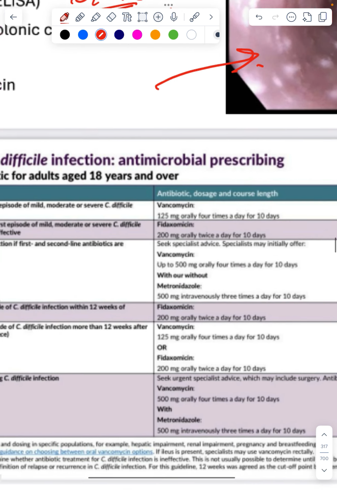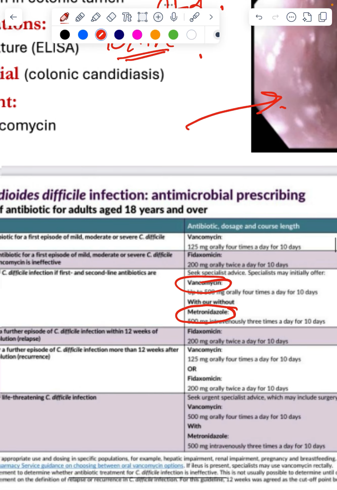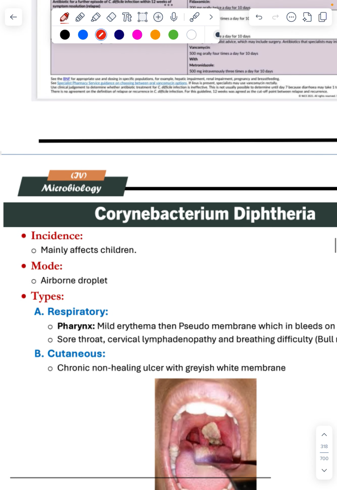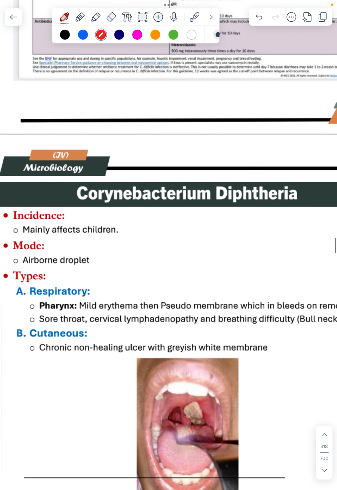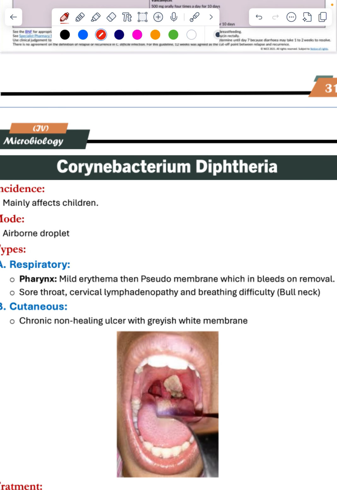This is one question. Corynebacterium diphtheriae. What is that? There is a pseudomembrane again, on the cervical area, sore throat, non-healing, a grayish white membrane. This one is a question. You get a white membrane, air droplet infection, common in children, that is Corynebacterium diphtheriae. The questions are coming on this.